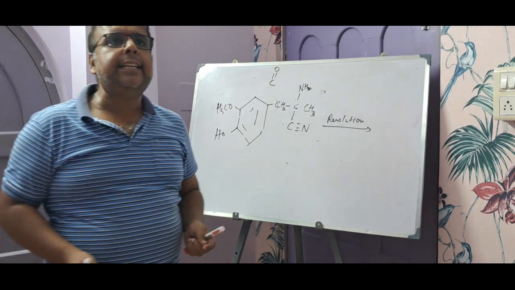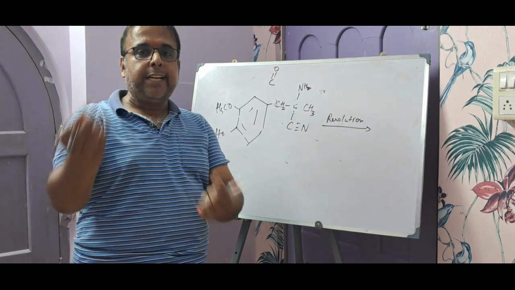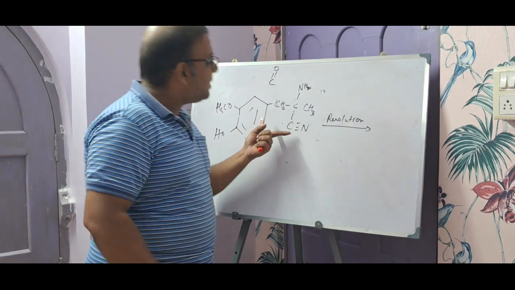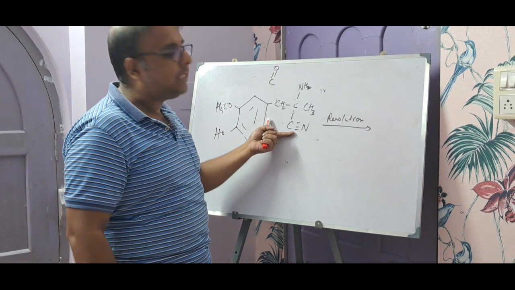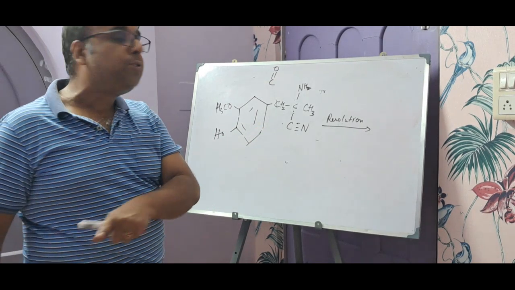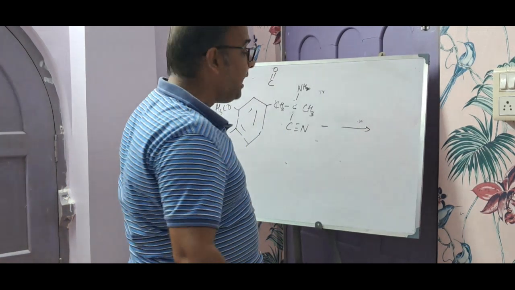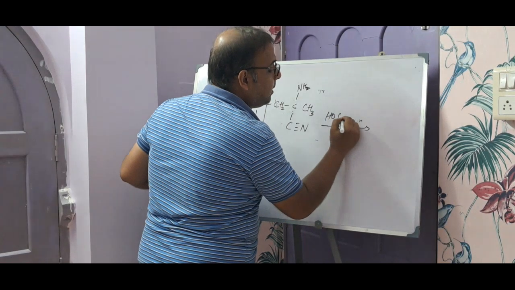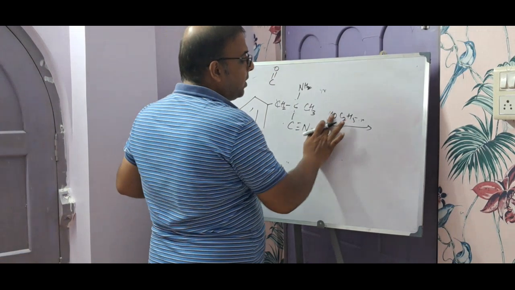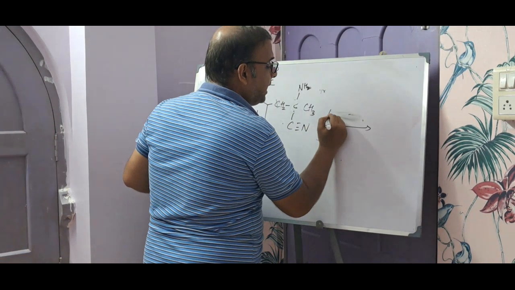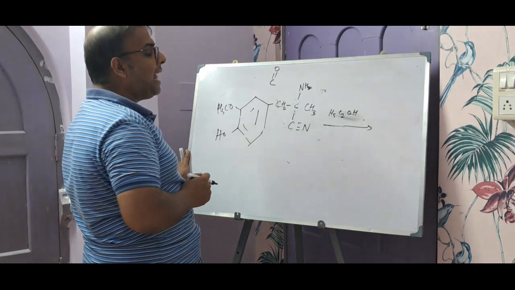Now if your target is to make methyldopate hydrochloride, what needs to be done? This C triple bond N needs to be hydrolyzed, right? And here we have to convert this C triple bond N into COOC2H5. So definitely we have to take the help of an alcohol, and to be more precise, the alcohol is nothing but C2H5OH. Okay, you should write it like this, H5C2OH, same thing.